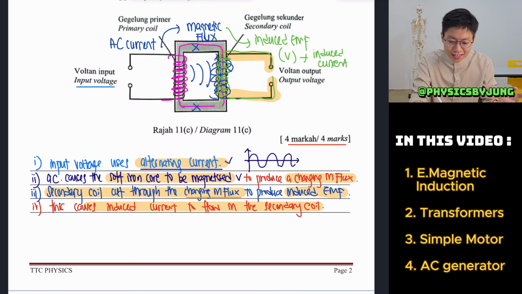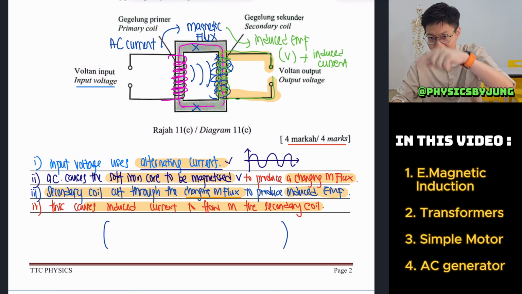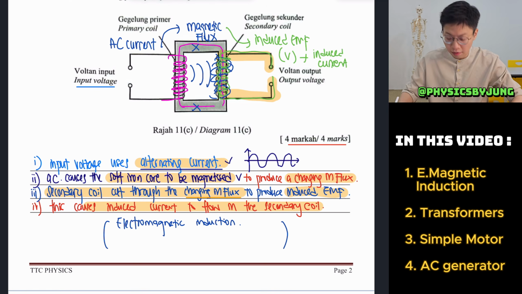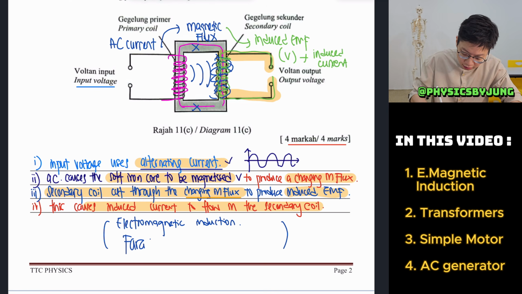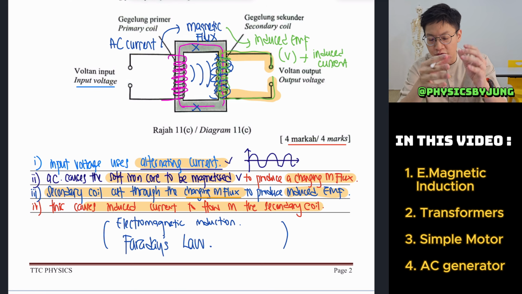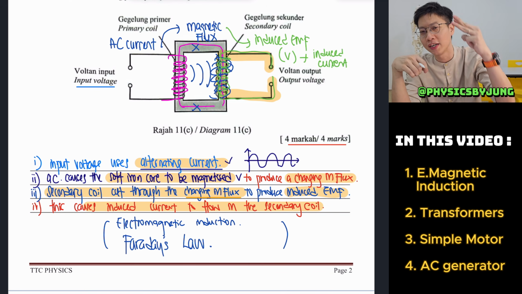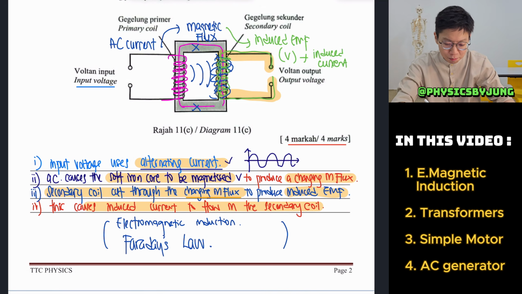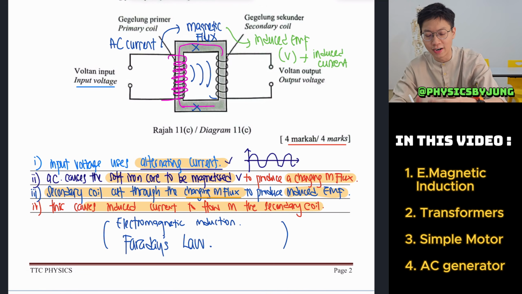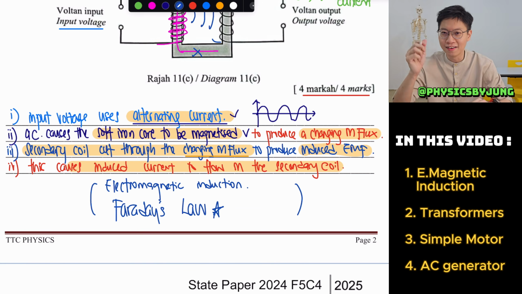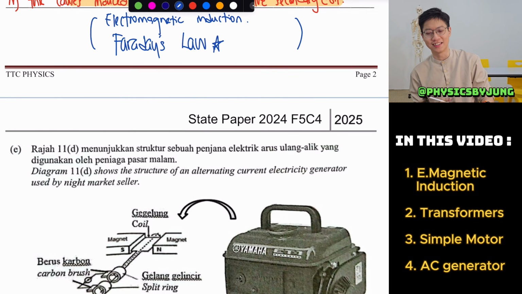If they ask you what principle is used in a transformer, we will say that it uses the concept known as electromagnetic induction, but sometimes we can also say that it uses Faraday's law. Faraday's law states that if you have more coils, you have more cutting, you will produce more voltage. That's why it's a step-up transformer. In this picture, because there's fewer coils on the right, this is a step-down transformer. If you don't know what Faraday's law is, go and read it. You might need to use the definition in your exam.